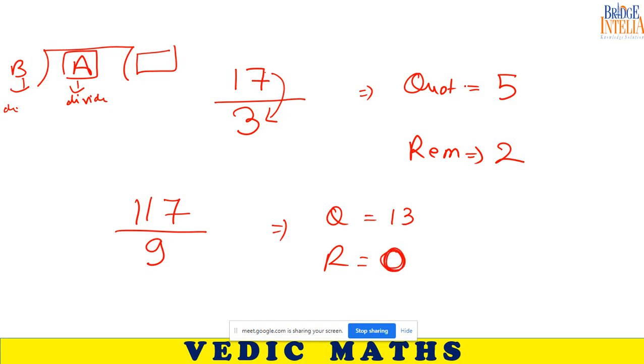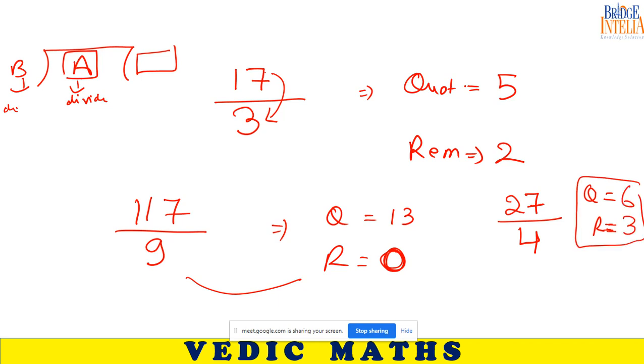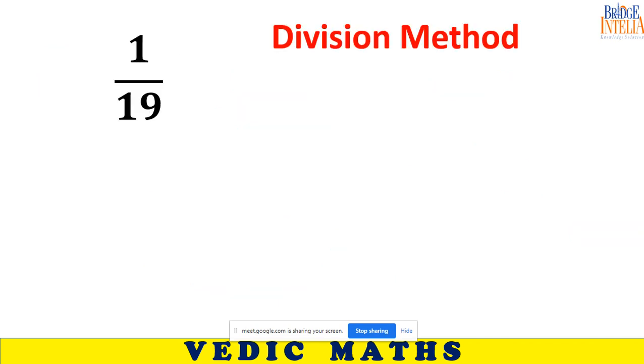So you have become slow after learning Vedic maths. You should have become fast. One last question. If you divide, let's say, 27 by 4, what is the quotient? What is the remainder? We get 6 as the quotient and 3 as the remainder. Okay, so you understand the concept of quotient and remainder. The same concept you will have to apply here.